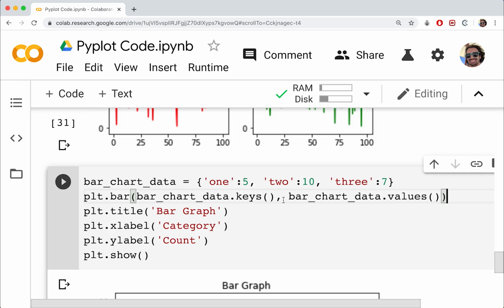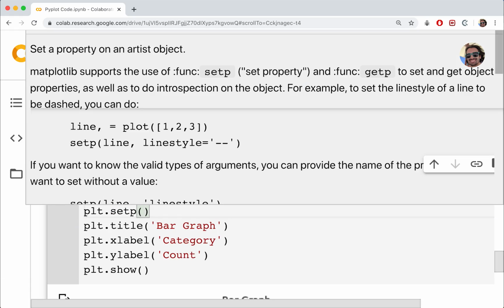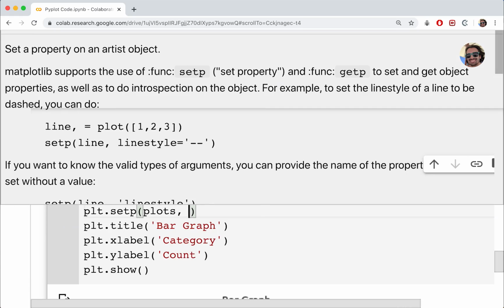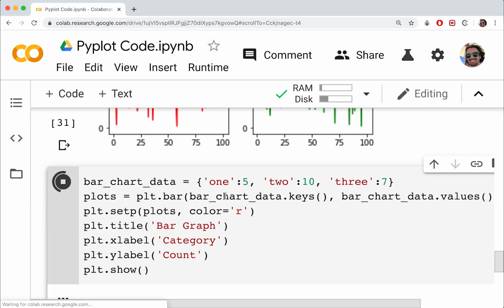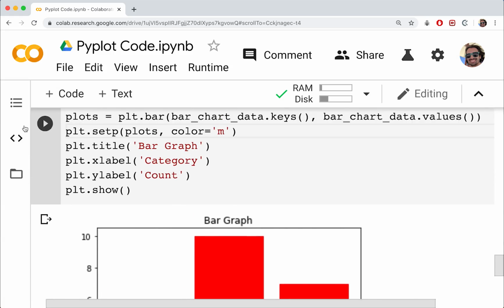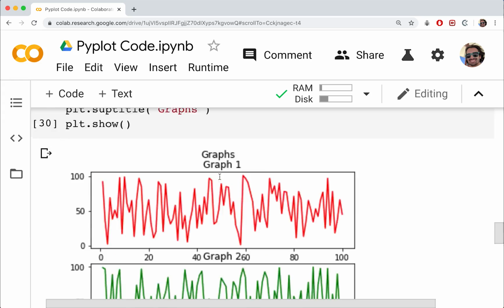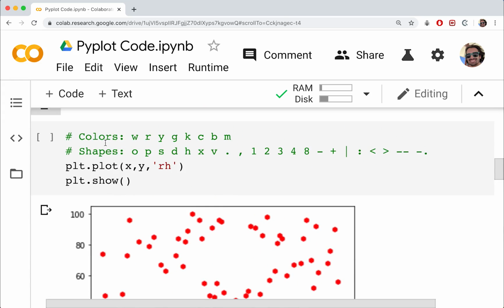So if we want to change the color, what we can actually do is say something like plots is going to be equal to this, and then we can say plt.setp, just like before. We can put in our plots, and then we're going to give, I don't know, maybe a color. We'll do color equal to, maybe we'll try red. R for red, and you can see that changes the bars there. So just like before, we can use any of these different colors that we had in our previous sections, which was up here somewhere. Yeah, here we go.